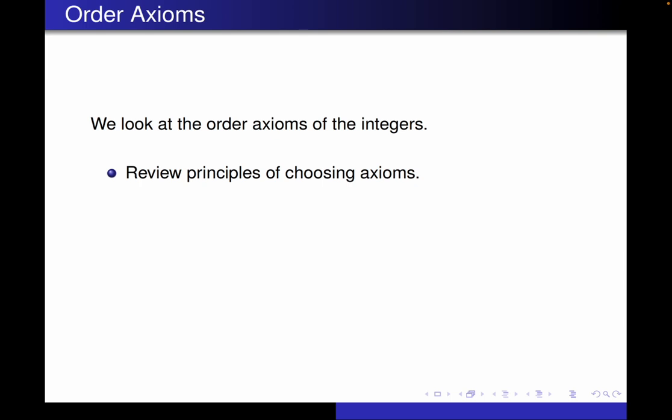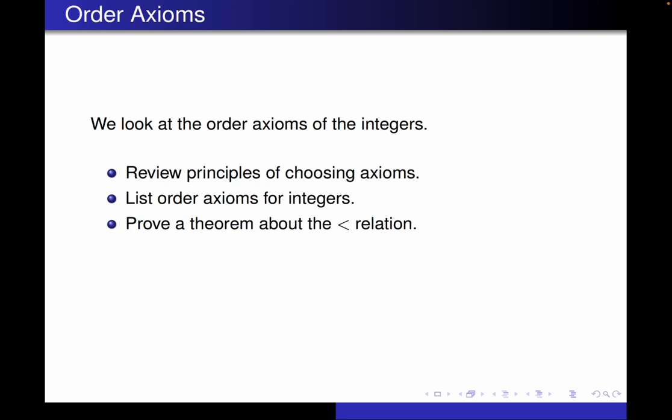So we've looked at the arithmetic axioms for the integers, and now we're going to look at the order axioms for the same group. So we're going to review some of the principles of how we choose axioms, and we're going to see how that is reflected in the order axioms for the integers. We're going to list the order axioms for the integers.